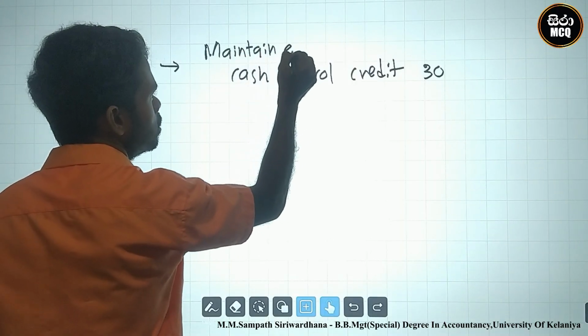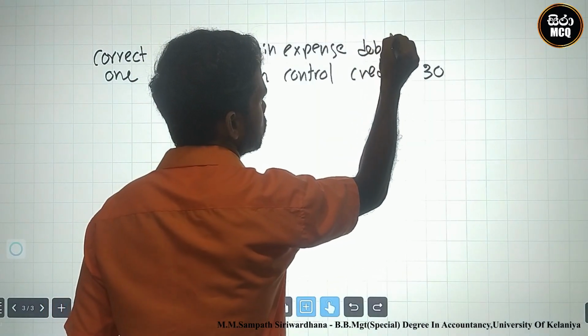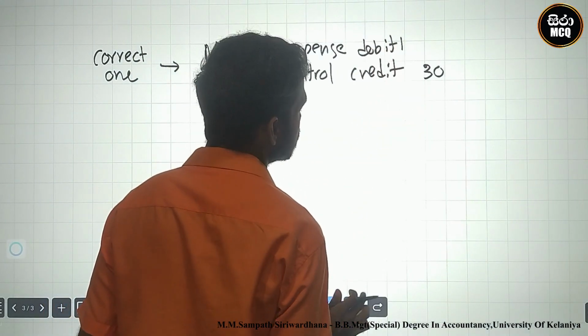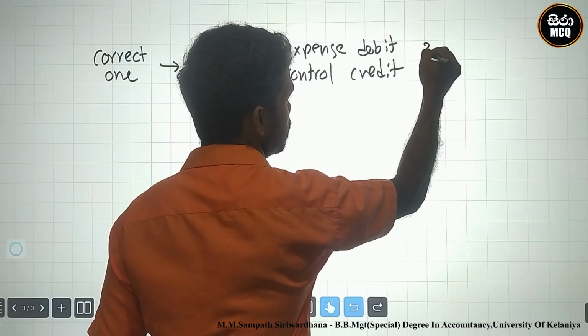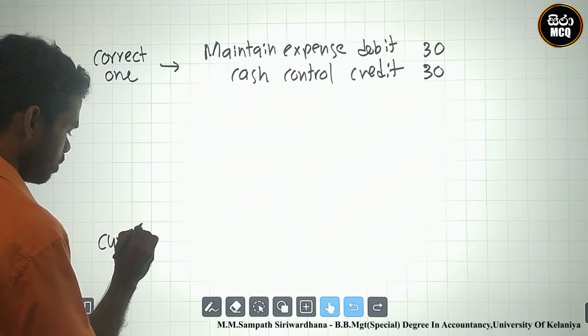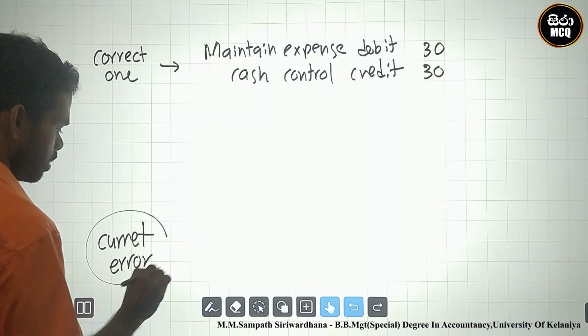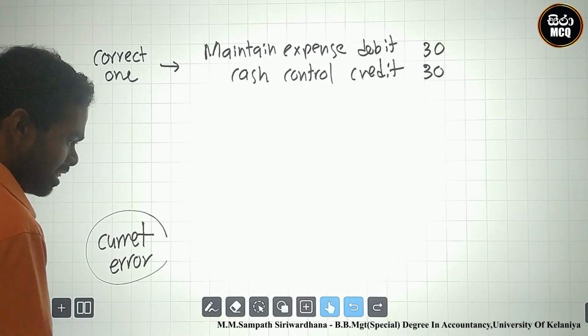Maintain expense debit. This is the correct double entry. What is the current situation? Current situation is error. What is the error?